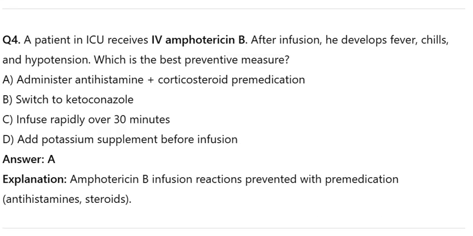Q4. A patient in ICU receives IV amphotericin B. After infusion, he develops fever, chills, and hypotension. Which is the best preventive measure? A. Administer antihistamine plus corticosteroid premedication. B. Switch to ketoconazole. C. Infuse rapidly over 30 minutes. D. Add potassium supplement before infusion. Answer A. Explanation. Amphotericin B infusion reactions are prevented with premedication, antihistamines, and steroids.